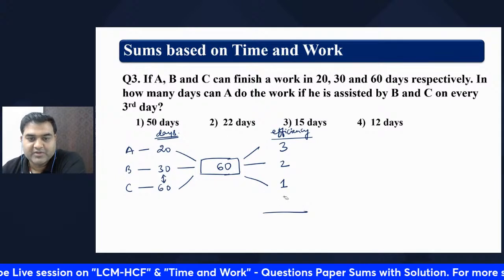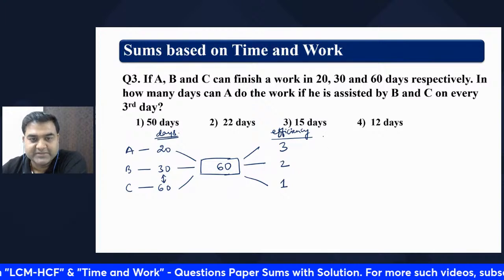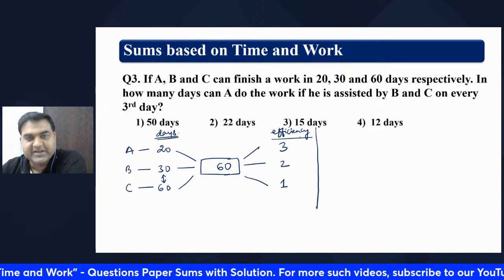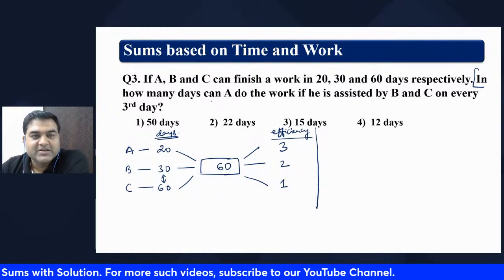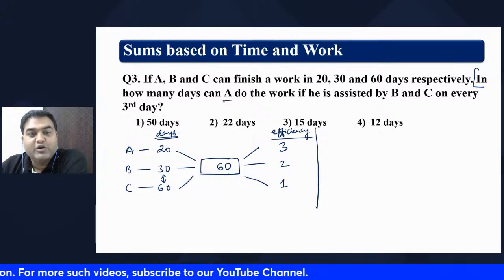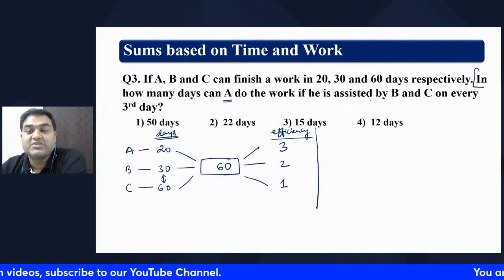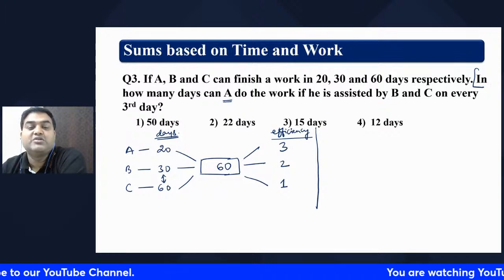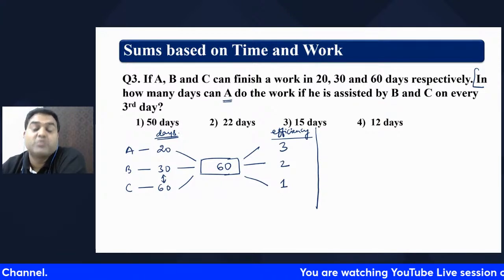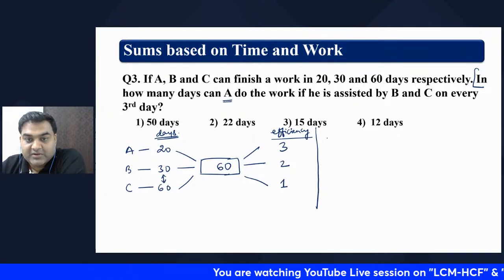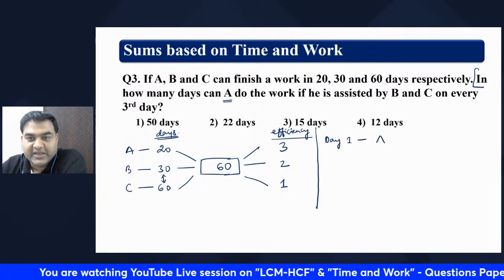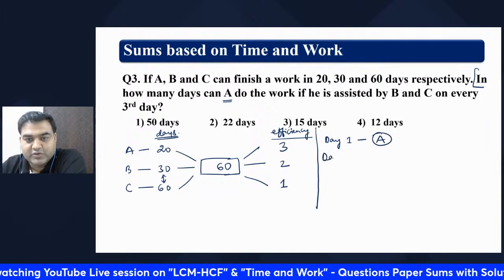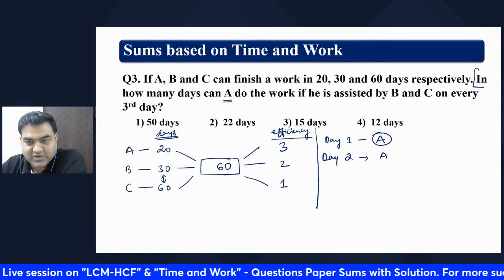Okay, now try to read out the question from here. In how many days can A do the work if he is assisted by B and C on every third day? That means, on day 1, A is working. Day 2, A is working.